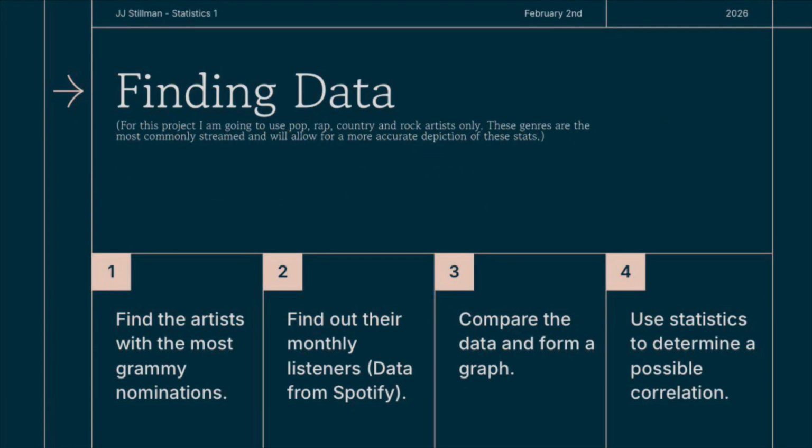The first step in this project is finding data. What I did to do this is I looked into the artists with the most Grammy nominations from the pop, rap, country, and rock genres. I chose these genres because they're the most commonly streamed, and I believe they will allow for the most accurate depiction of these stats. After finding out which artists had the most nominations, I went and found their monthly listeners from Spotify. I then plotted those on a graph and used that graph and other statistics to determine any possible correlation.